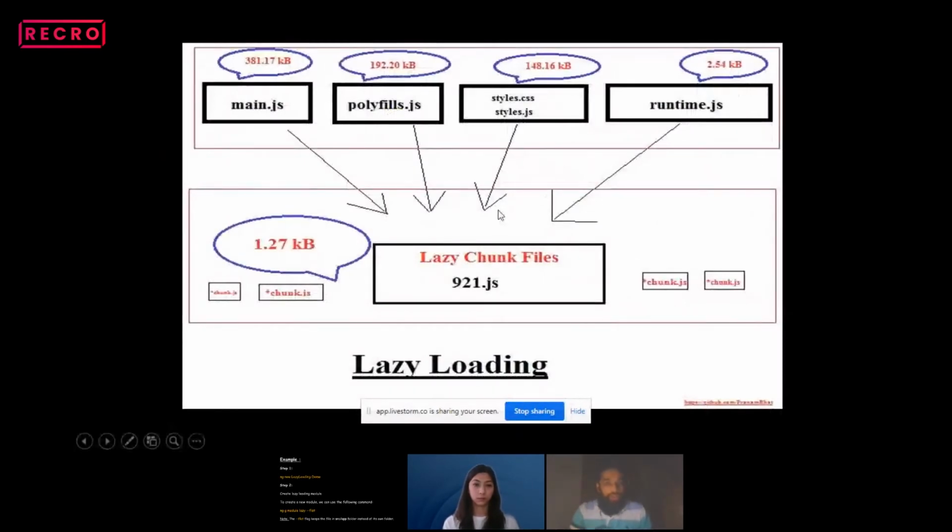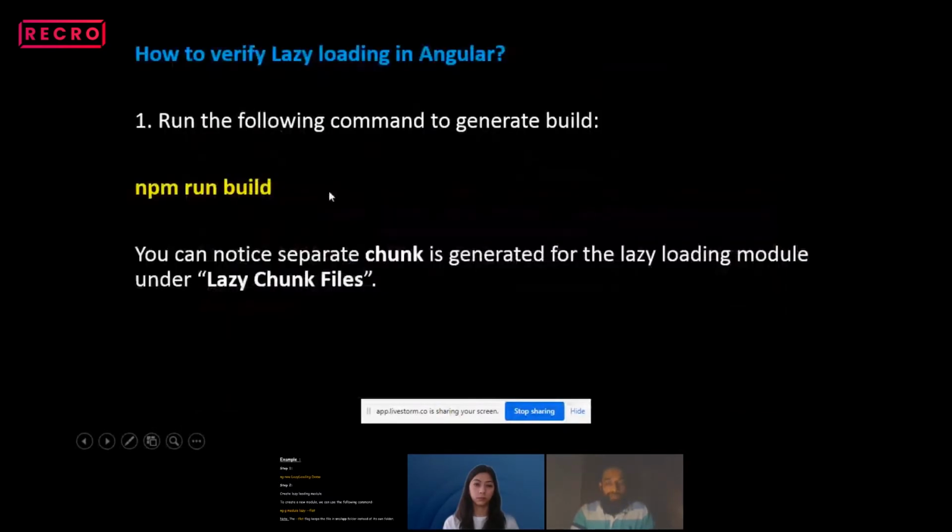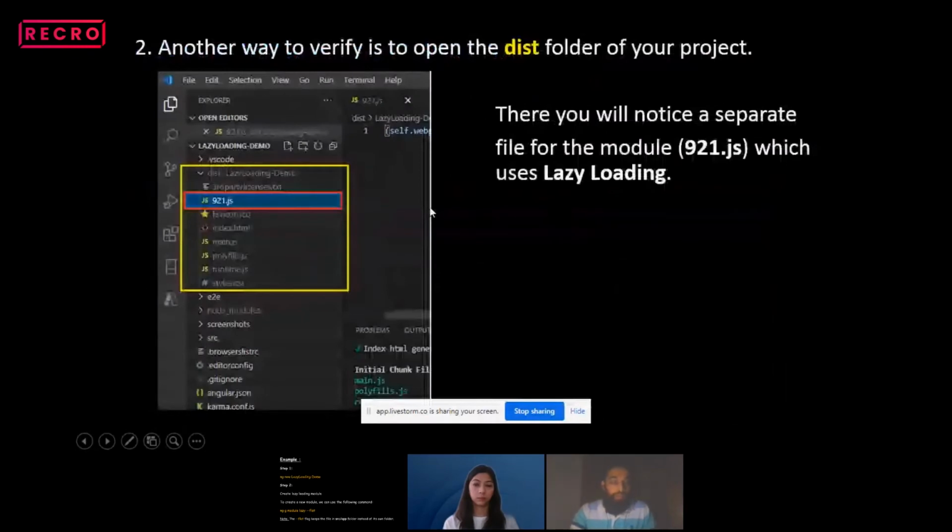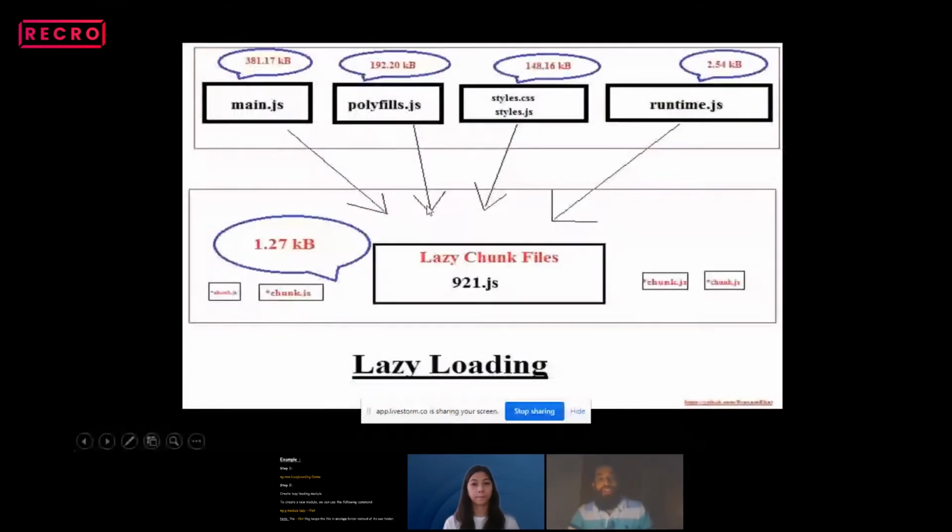Now I'm going to show you in the demonstration, in just image format, how it got generated. For example, we have main.js, polyfills.js, styles.css, styles.js, and runtime.js.